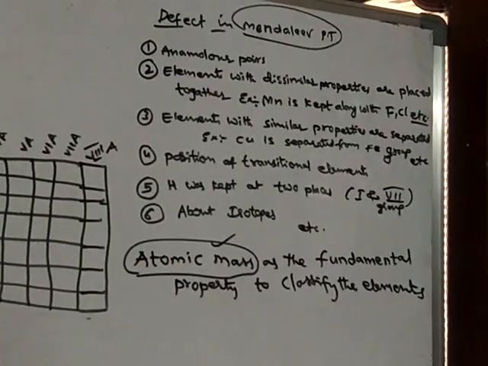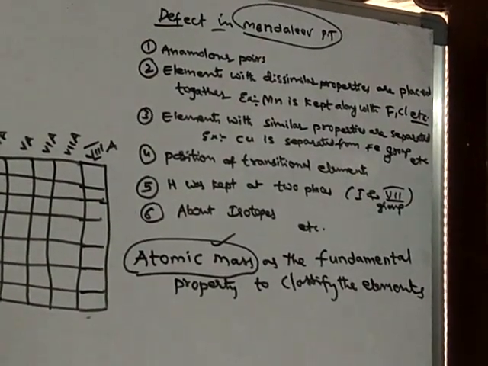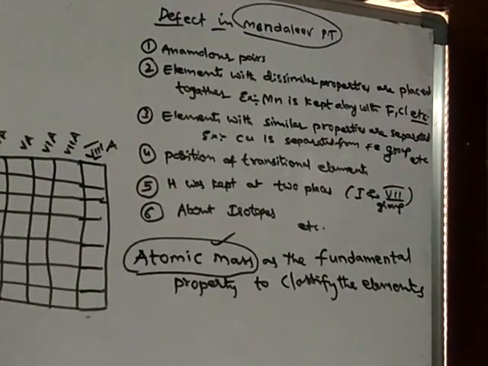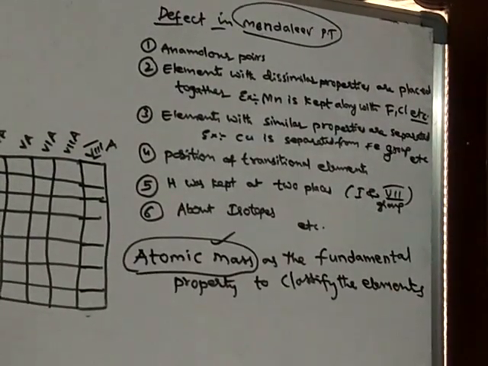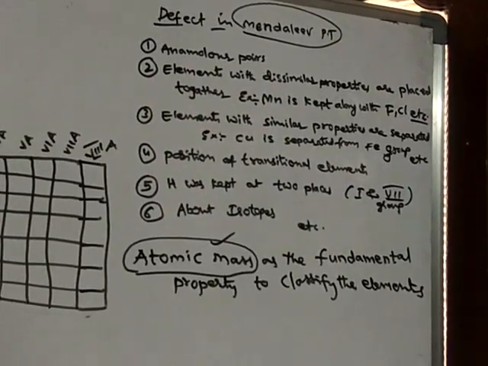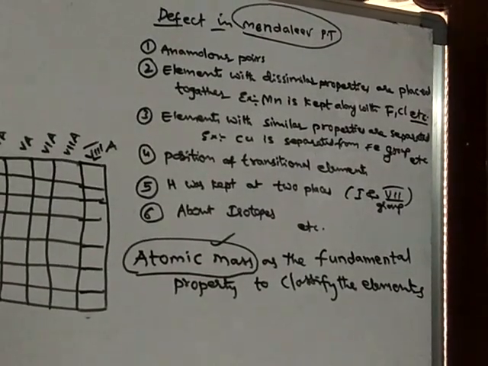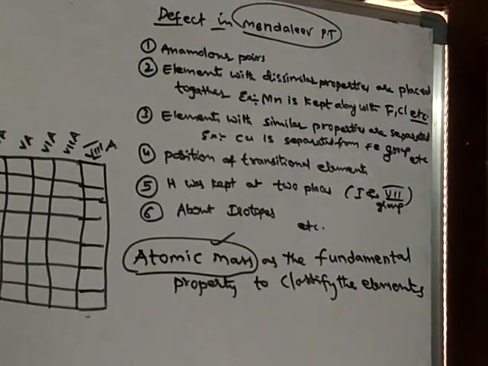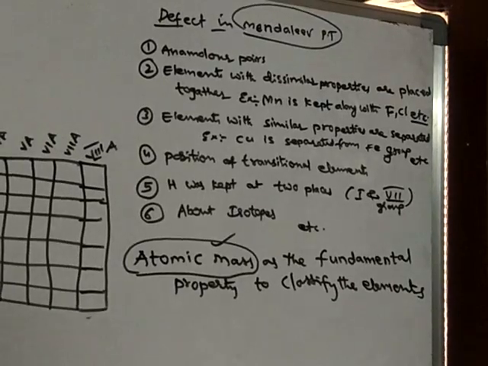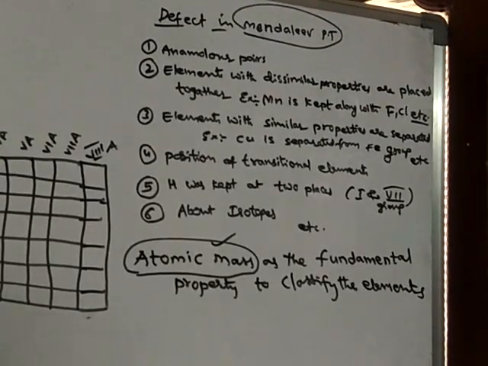See, up to Mendeleev, all the scientists used atomic mass only as the fundamental property, because atomic mass is one of the properties of an atom. They thought that is the best property. Even Dobereiner, for the first time, established that there is a relationship between the properties of atoms and the atomic mass.